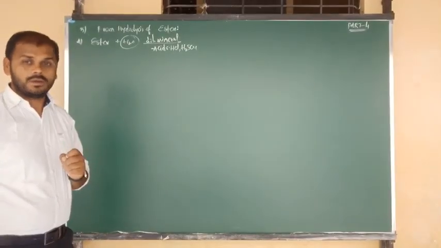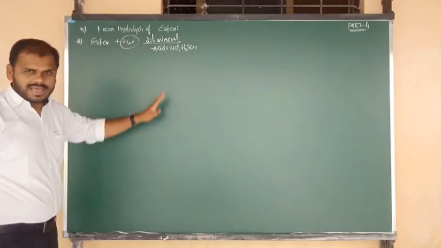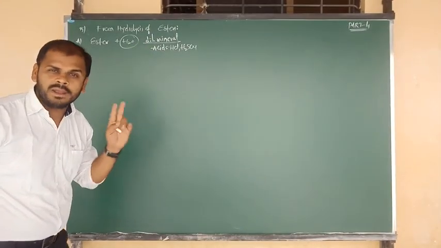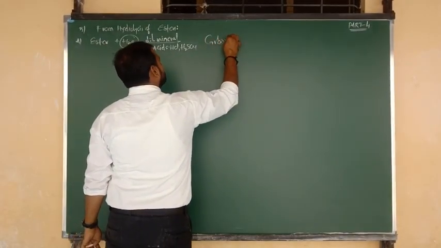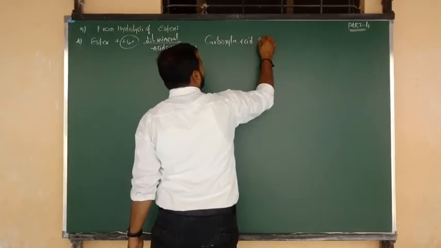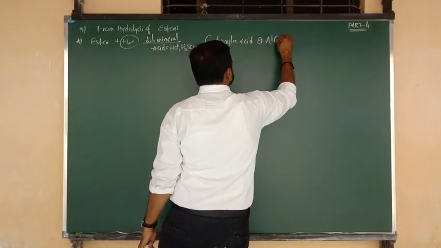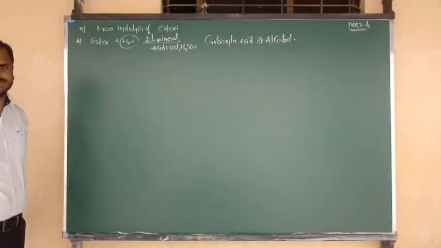Esters on hydrolysis with dilute mineral acids form two products: one is the carboxylic acid, and the other is the alcohol. These two products are common in all ester hydrolysis reactions.